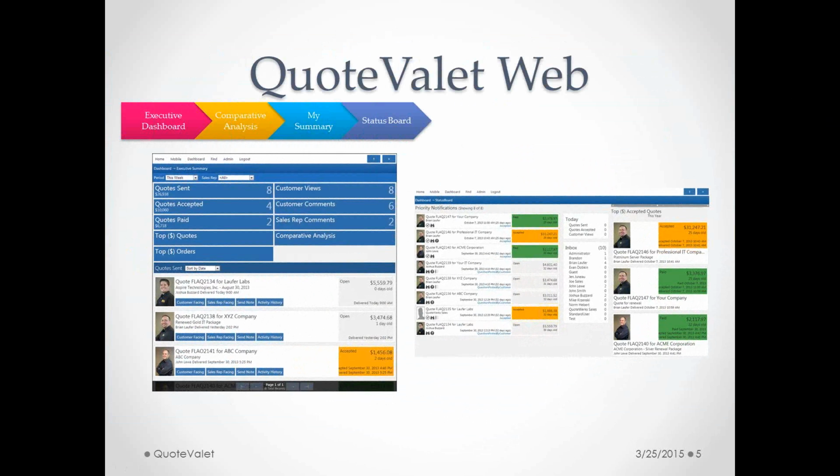The status board is a nice feature if you have a lot of reps in the same location, such as we do here. We actually have a 40-inch monitor where we post this status board. And the status board will show you all the activity currently going on with QuoteValet. So as orders come in, you can see that information pop up on the status board. Very useful, specifically if you have reps in and out of the office. You can easily keep track of their orders and customer comments and first views and those what we call priority notifications. So we can always see what's going on with these documents in QuoteValet.